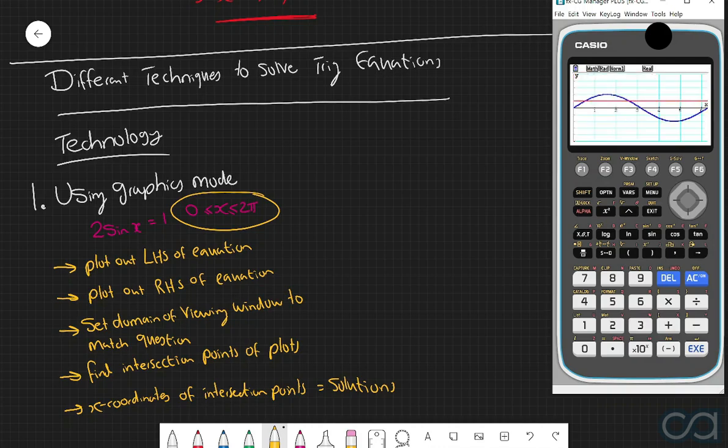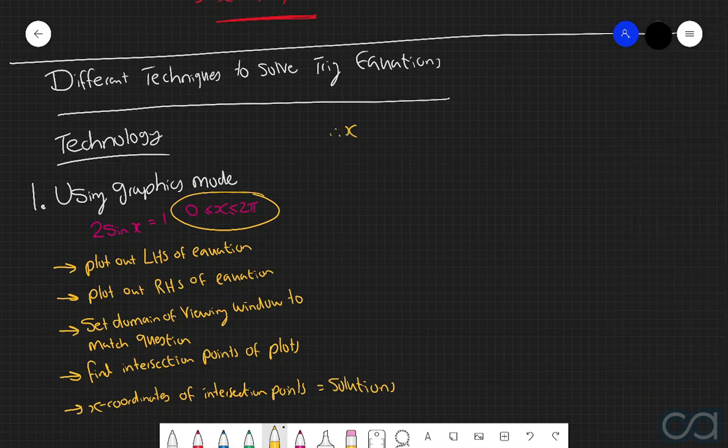Execute this once again, and then we can go shift gsolve intersect, and so therefore we have one solution at x equals 0.52, and we have another one at x equals 2.1799. So therefore we can say the solutions are going to be x equals 0.52 and 2.62.